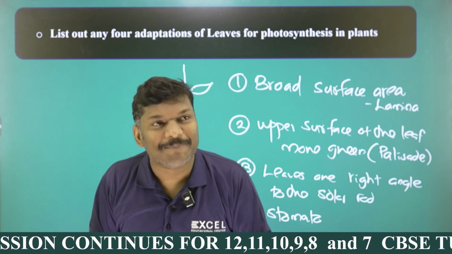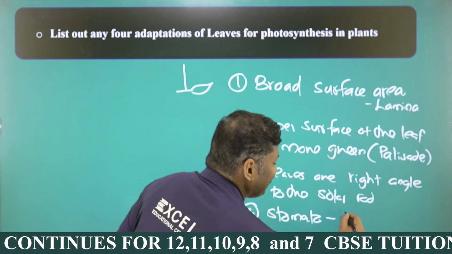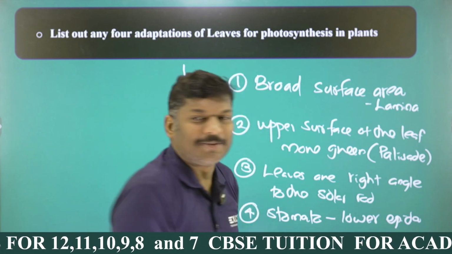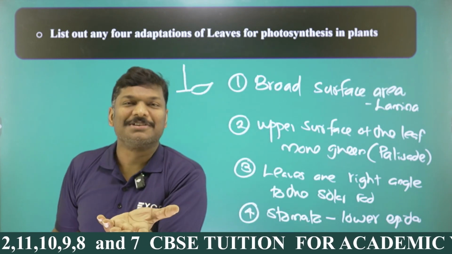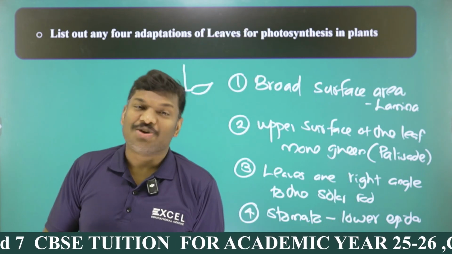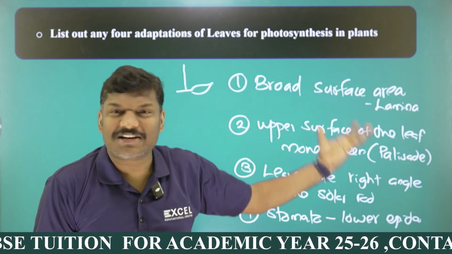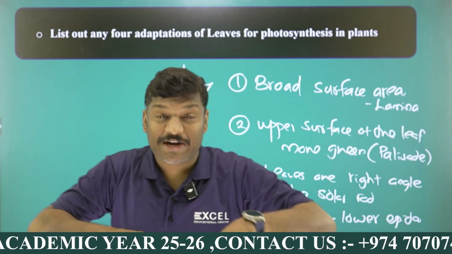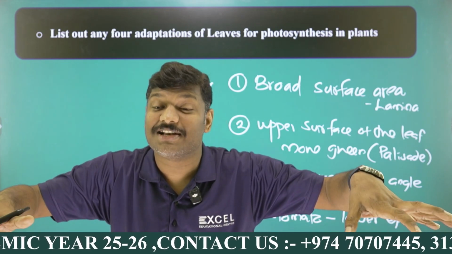So that is the reason the stomata are located in the lower epidermis, my dear students. Stomata are mainly located in the lower epidermis to prevent evaporation, or to reduce the rate of transpiration, my dear students. And these are the 4 points. At the same time, if you need some more extra, my dear students, I can give one more point. For example, what about the arrangement of veins and veinlets on the leaf? The leaf blade is called a lamina.